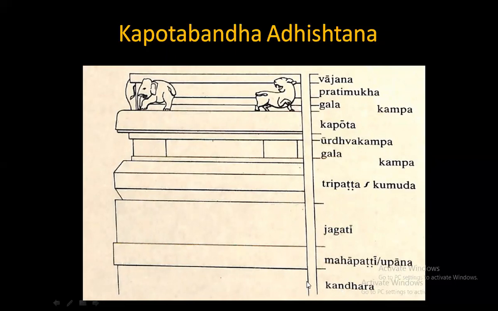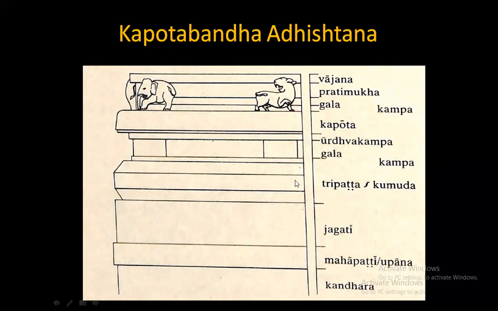Below the Upana there is one more element, that is called Kandhara. Kandhara means shoulder in Sanskrit. It is like holding up the whole temple, like you are carrying a weight on your shoulder. Therefore Kandhara, and on top of that there is an Upana. Upana is also called Mahapatti. On top of that there is a Jagati, and on top of that there is a Tripatta Kumuda.